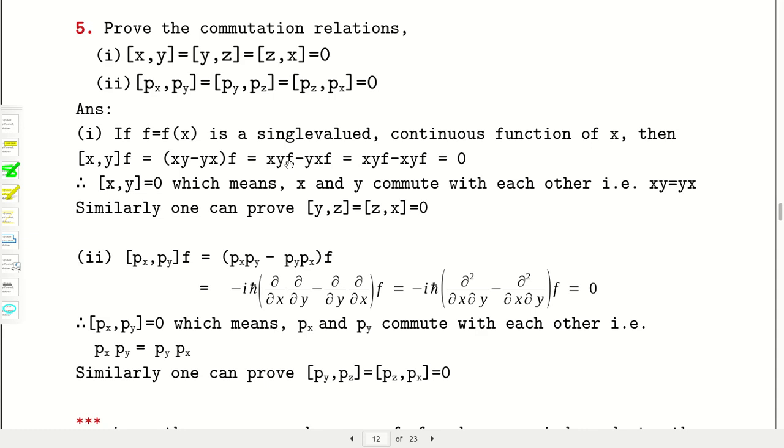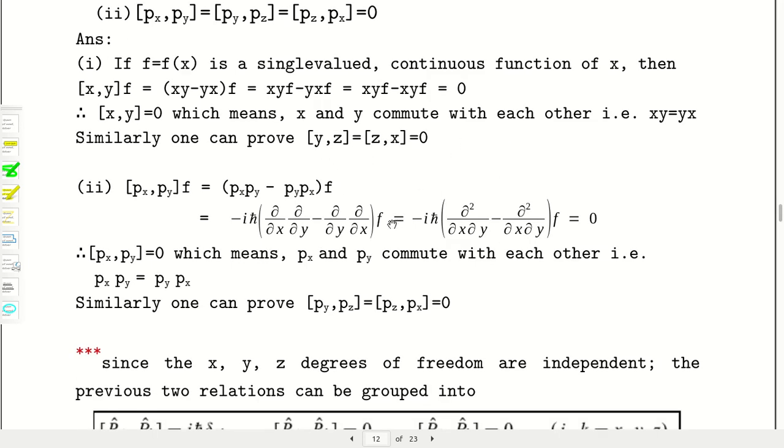So be careful while studying this, because I have missed those cap signs. Because y cap is y and x cap is x, multiplying operators, yx can be rotated into xy. So these are not operators, these are functions, so they can be cancelled and give you the result 0. Similarly [y,z] and [z,x] will be 0.